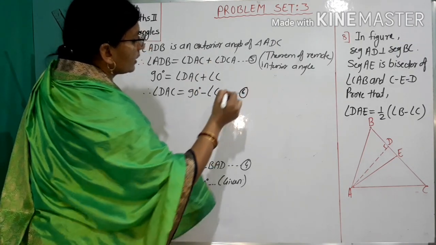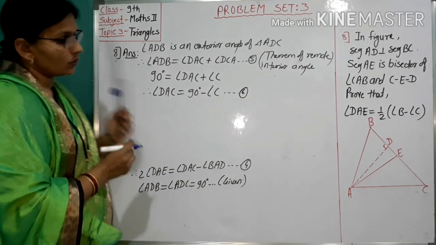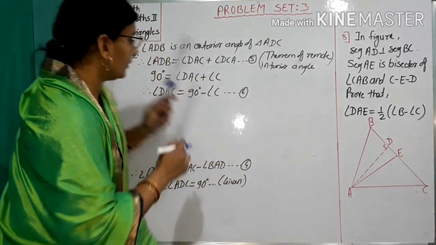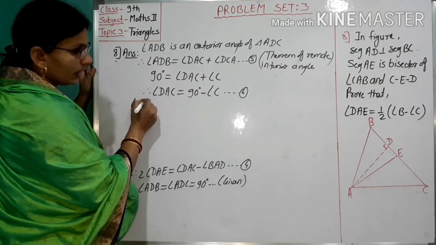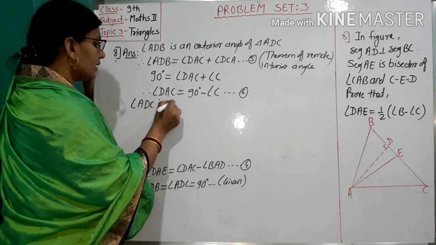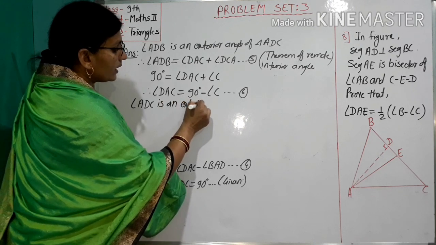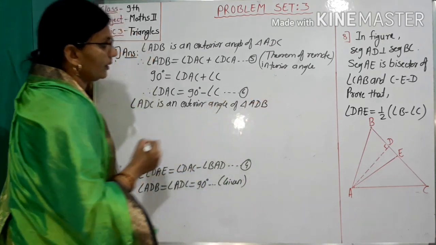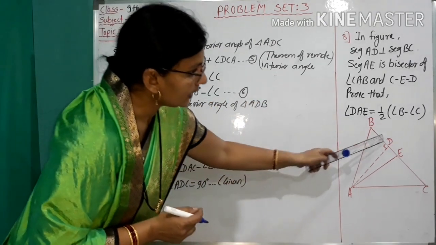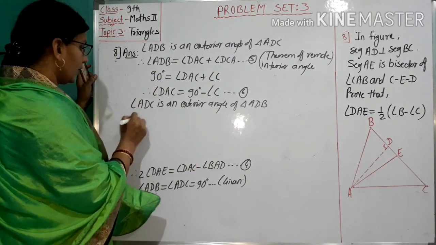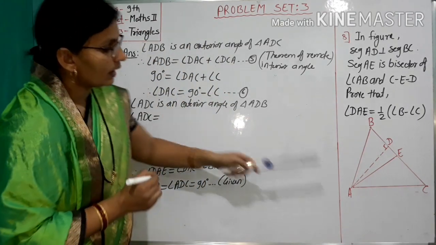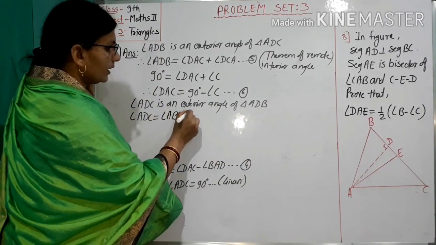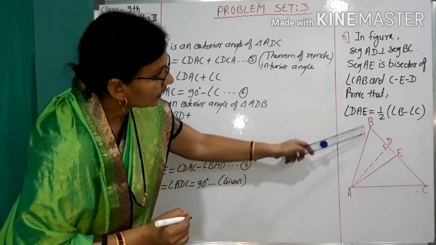Number 6. Also, angle ADC is an exterior angle of triangle ADB. So angle ADC is an exterior angle of triangle ADB, and also angle ADC equals angle ABD plus angle BAD.